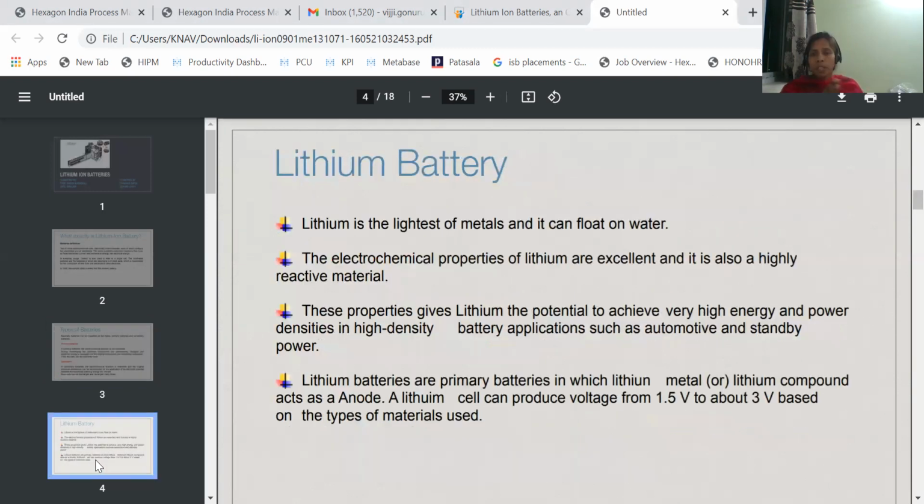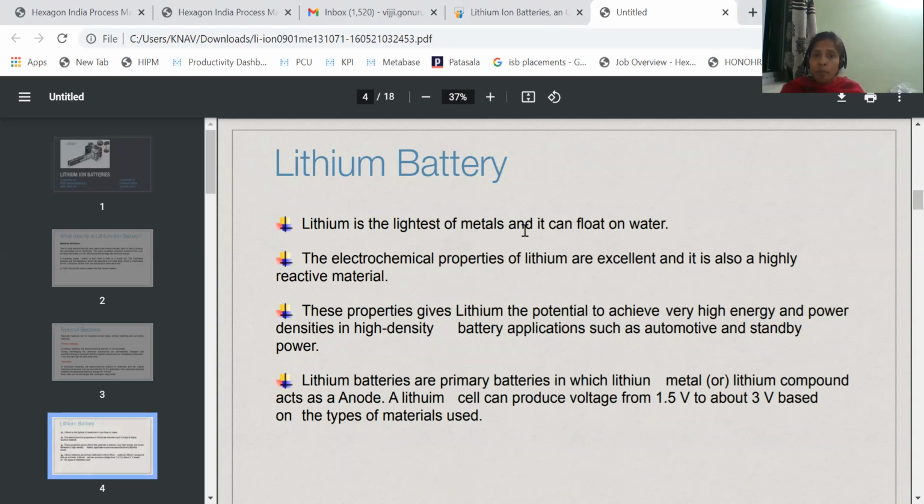Now let us see about the lithium battery. Lithium batteries are of two types. There is an example of primary battery and also of secondary battery. The primary battery is called the primary lithium battery. The secondary lithium battery is called a lithium ion battery.